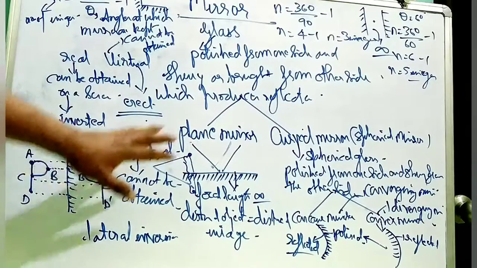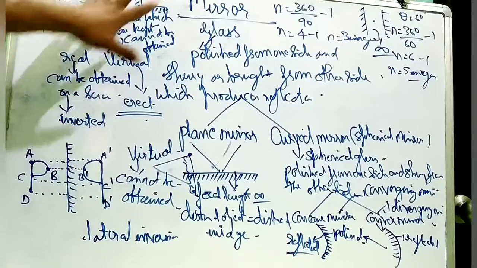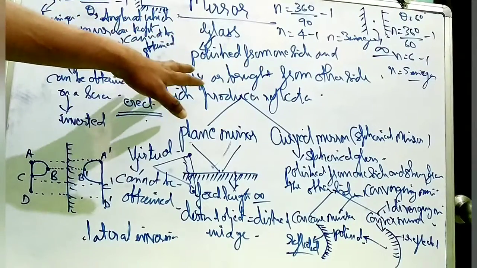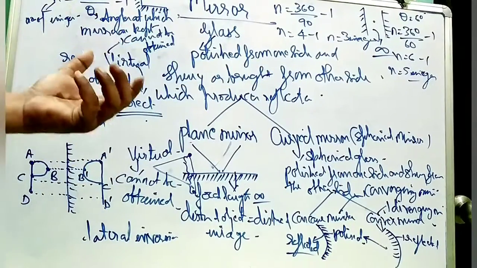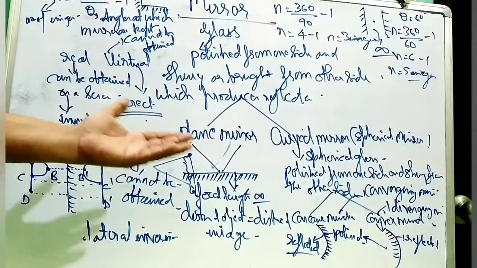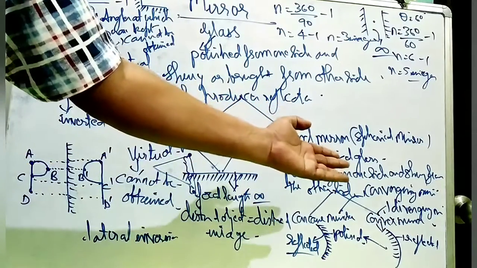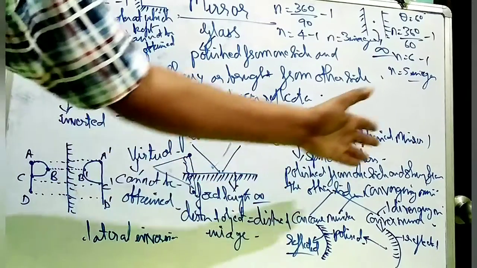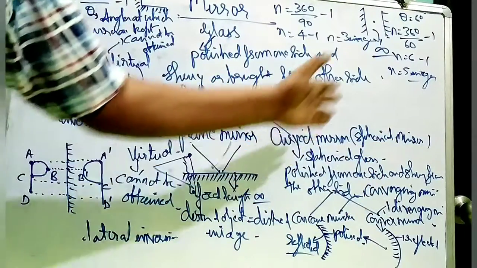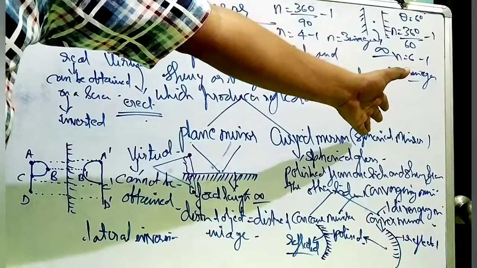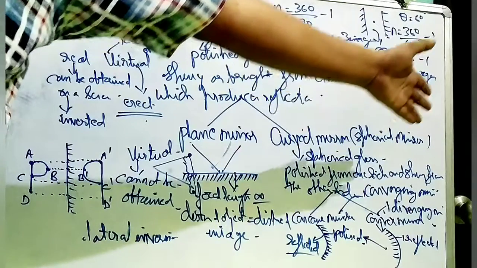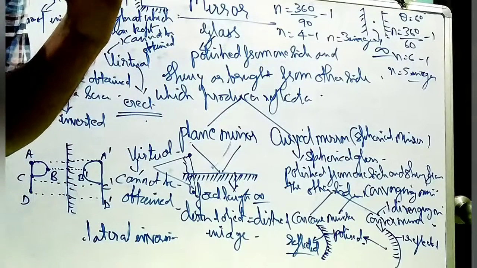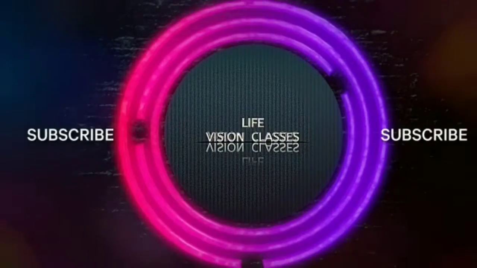Is this clear? So what is a mirror? It is made up of glass which is polished from one side and has a shiny surface on the other side. There are two types, plane mirror and curved mirror. Curved mirror is of two types, concave mirror and convex mirror. The other name for the concave mirror is converging mirror, and for the convex mirror it is diverging mirror.